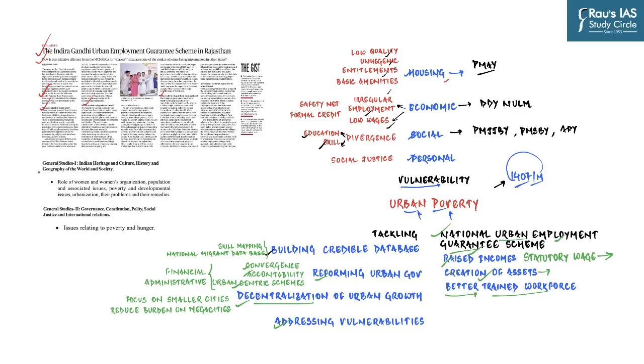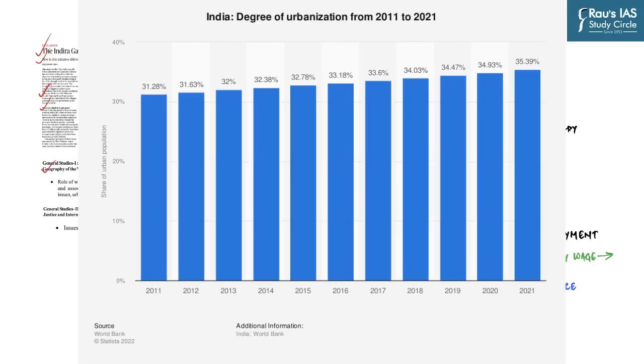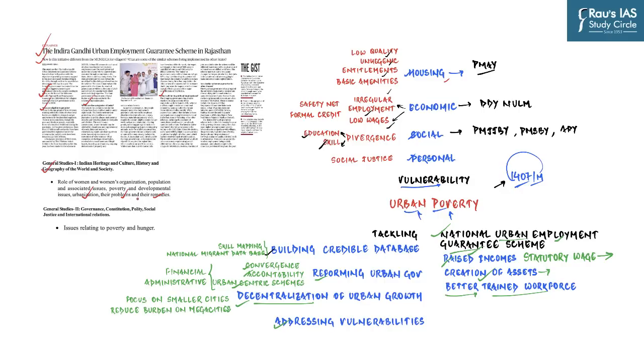And especially if you look into the GS paper 1, you have a line in the syllabus which says urbanization, their problems and their remedies. The increasing rapid rate of urbanization in our country is leading to creation of massive urban mega cities. Since the demand for the space within the cities is too much and supply is not able to match that demand, which is leading to the creation of urban slums.